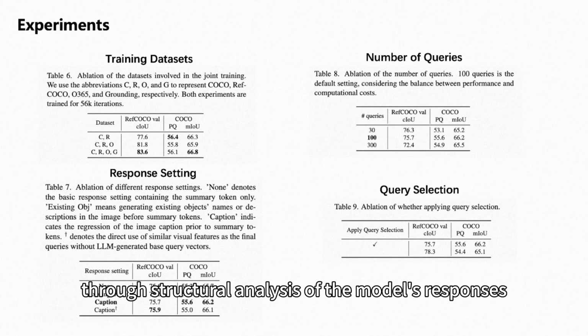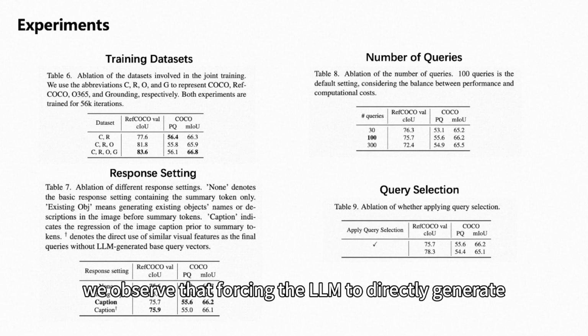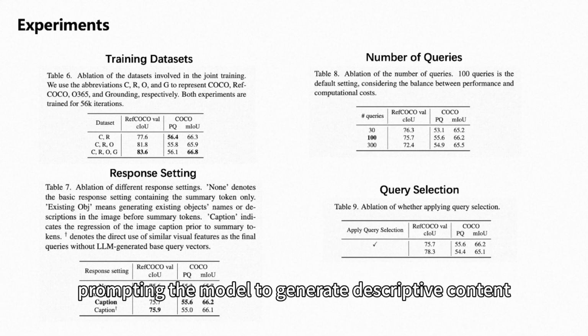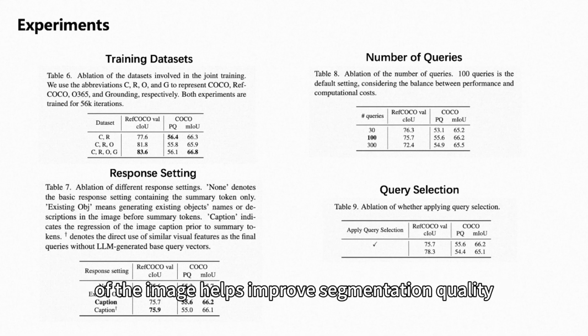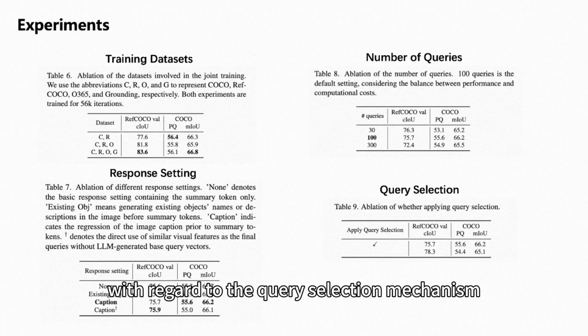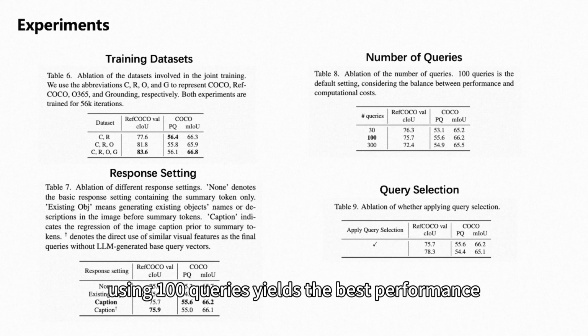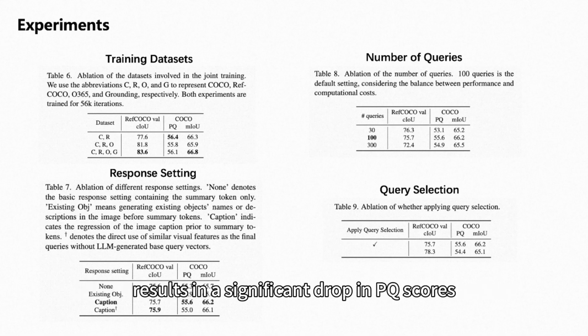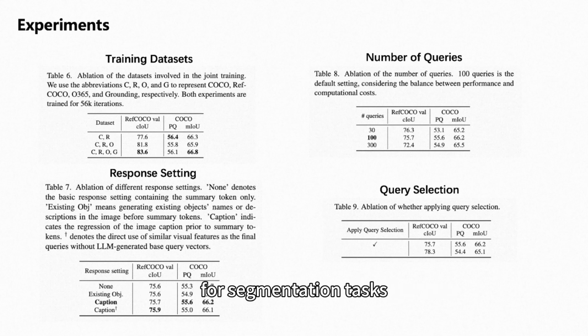Through structural analysis of the model's responses, we observe that forcing the LLM to directly generate only the objects already present in the image leads to degraded segmentation performance, whereas prompting the model to generate descriptive content of the image helps improve segmentation quality. With regard to the query selection mechanism, using 100 queries yields the best performance. Furthermore, removing the query selection mechanism results in a significant drop in PQ scores for segmentation tasks.